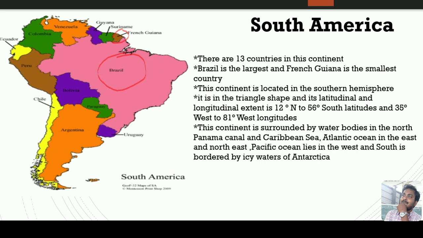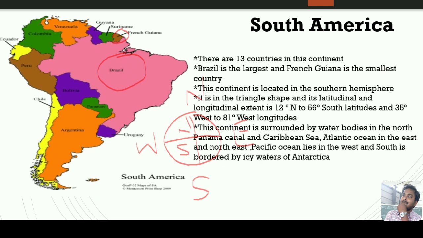Southern hemisphere in the sense, the earth has been divided into four parts with the help of the equator and the Prime Meridian. The north part we call the northern hemisphere, the south part we call the southern hemisphere, the east part we call the eastern hemisphere, and the west part we call the western hemisphere. So this South America continent is located in the southwestern part, and a small portion is also located in the northern hemisphere.